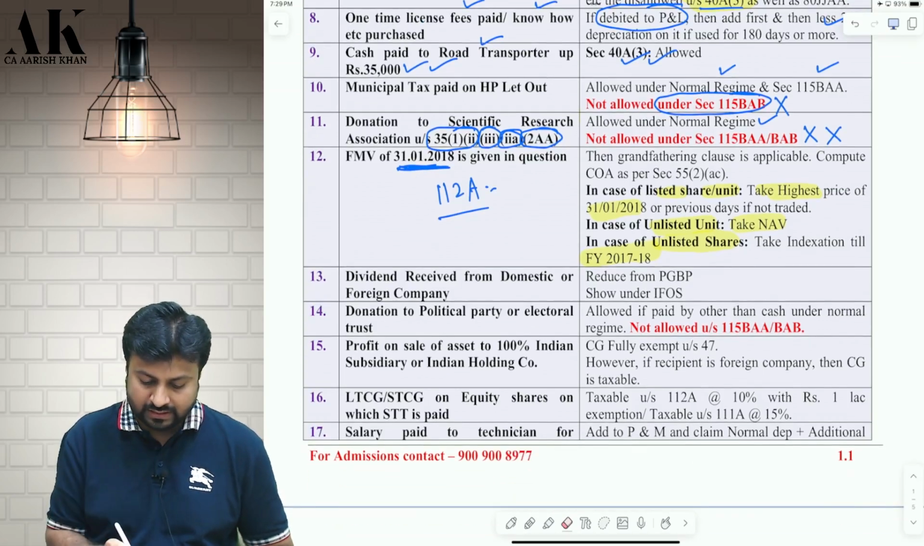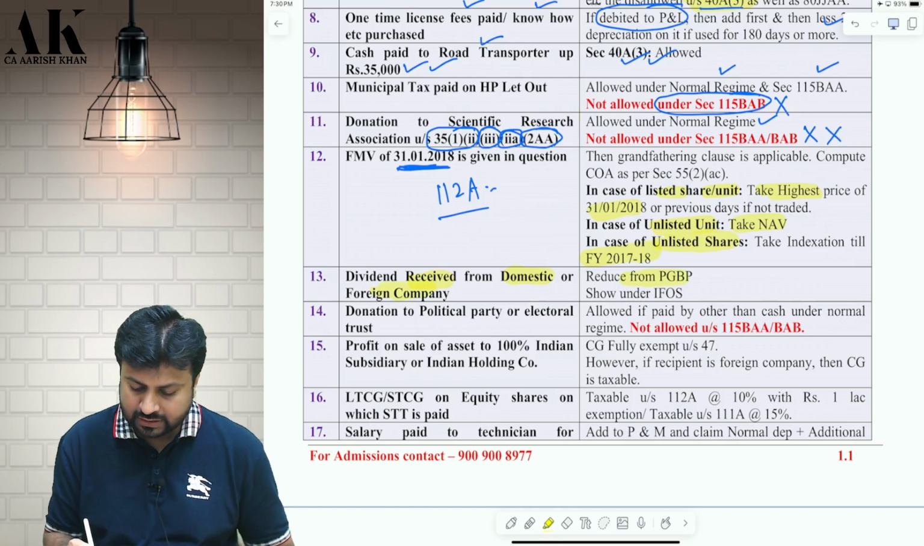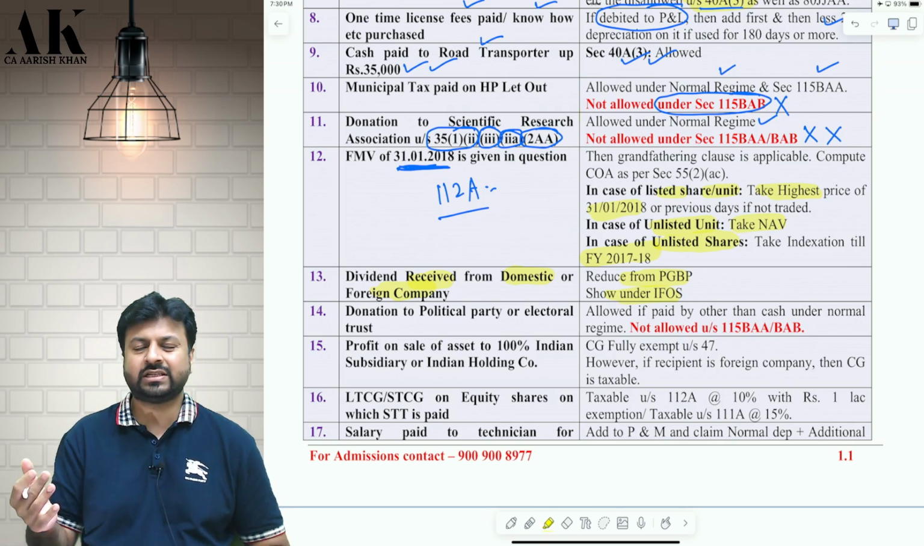Next adjustment, dividend received from foreign company. Dividend received from foreign company, domestic or foreign company. What will you do? You will reduce it from PGBP and you will show it under IFOS. It is as simple as that.